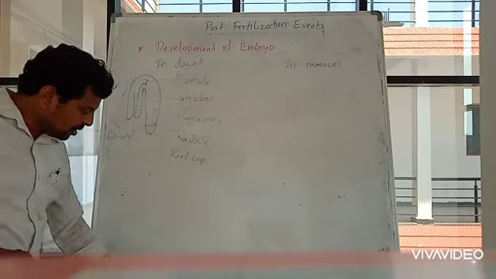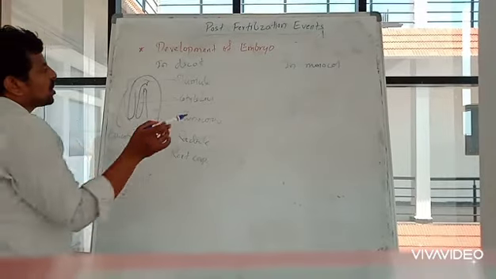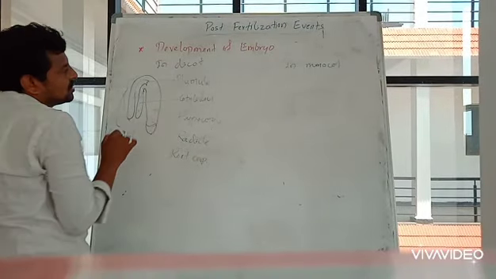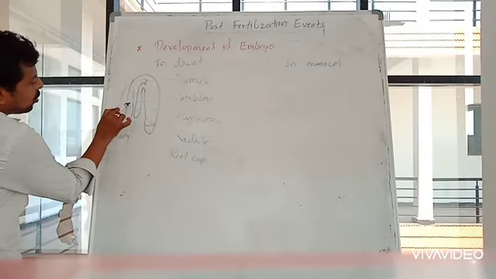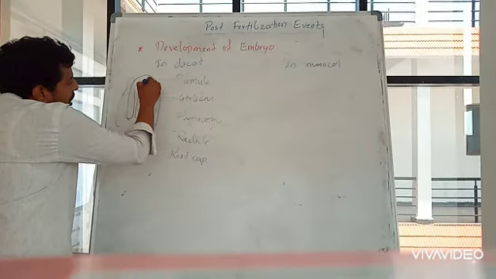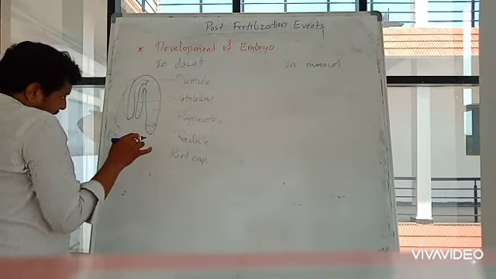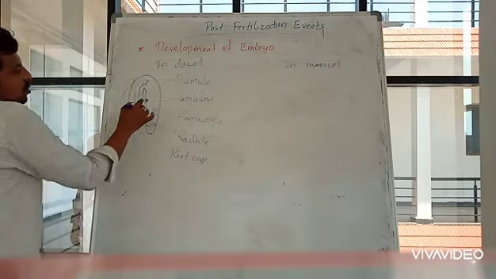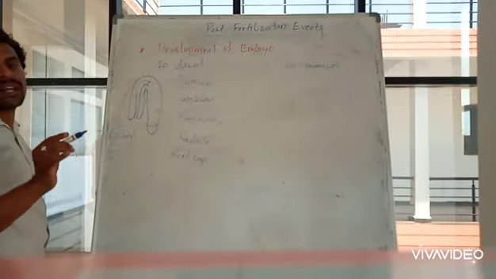Here the dicot seed consists of two cotyledons, 1 and 2 cotyledons, which are attached to a region known as plumule. Okay, and the region where these two cotyledons are present is known as epicotyl.